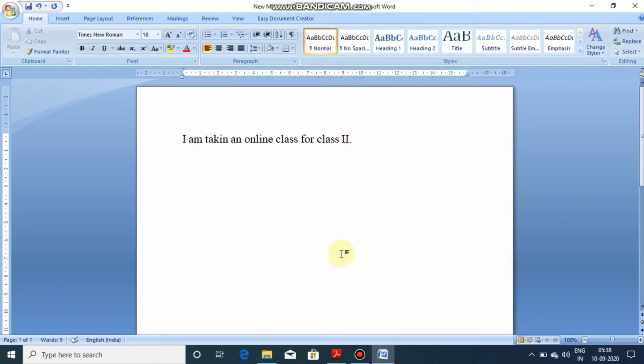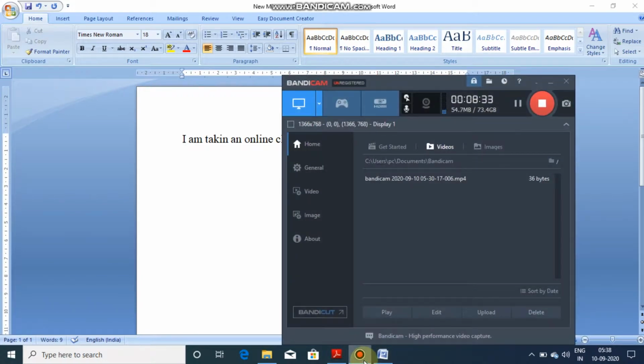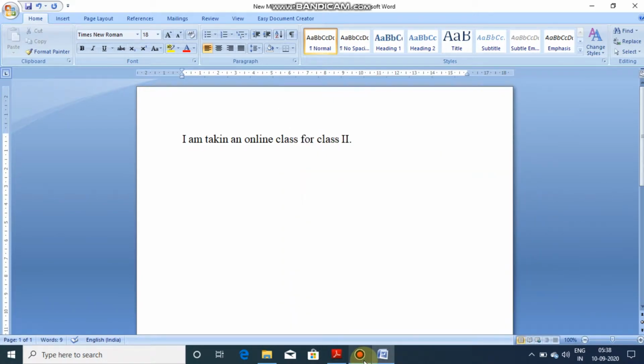See, it came back to the beginning of the line. Similarly, the cursor which is blinking at the beginning of the line, if I want to go to the end of the line, I will press the end button, and the cursor which is blinking at the beginning will now move to the end point.